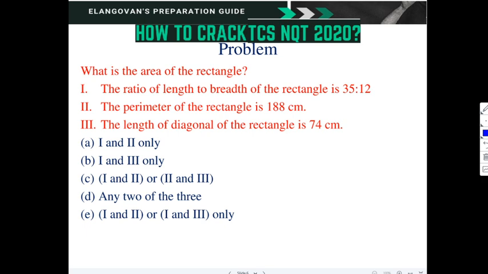Either 1 and 2, 1 and 3, or 2 and 3, any two of the three, and 1 and 2 and 3 together.